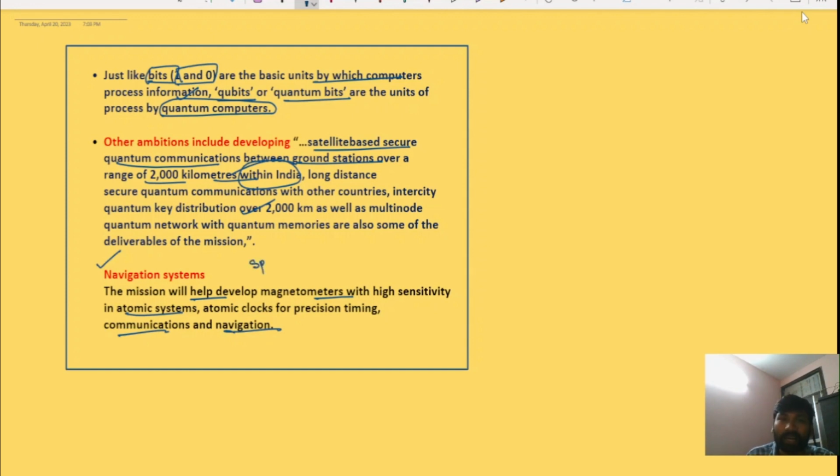So that will help in India's space missions to achieve more and more accuracy, and also help in weather forecasting with more accuracy, and also earth observation. These are the major applications of quantum technologies and the National Quantum Mission.